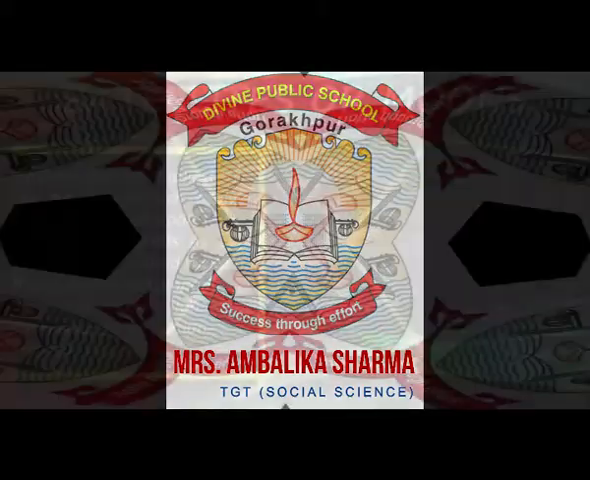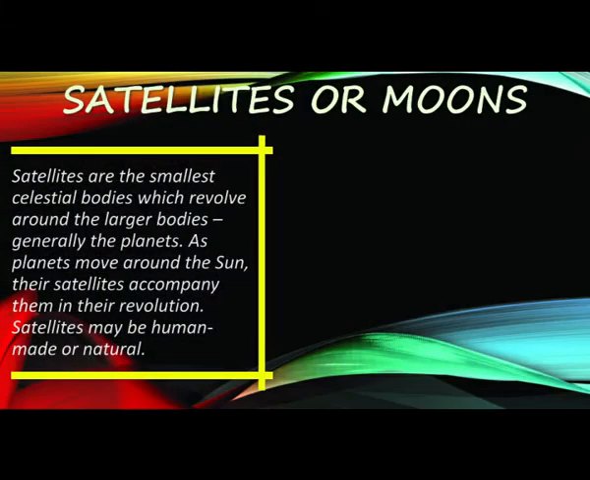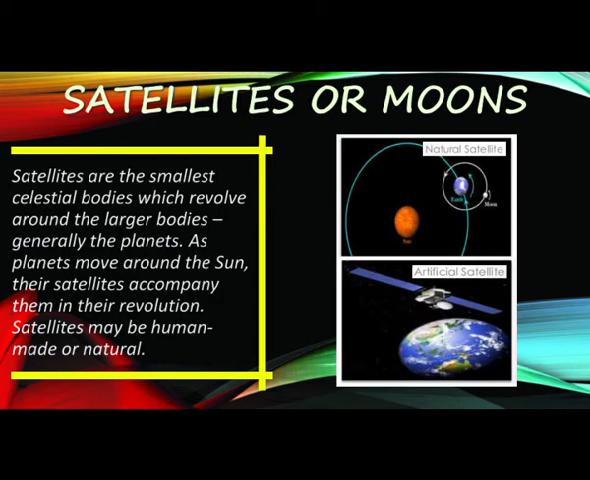Now let us start with the new topic, that is satellites or moons. What are satellites? Satellites are smaller celestial bodies which revolve around the larger bodies, generally the planets. As planets move around the sun, their satellites accompany them in their revolution. Satellites may be human-made or natural.